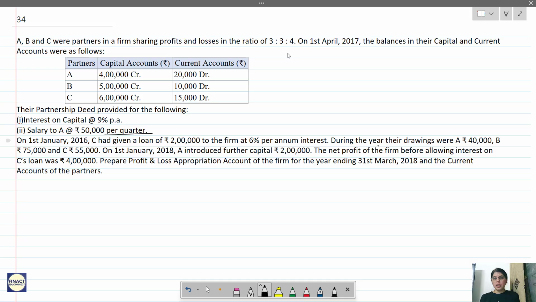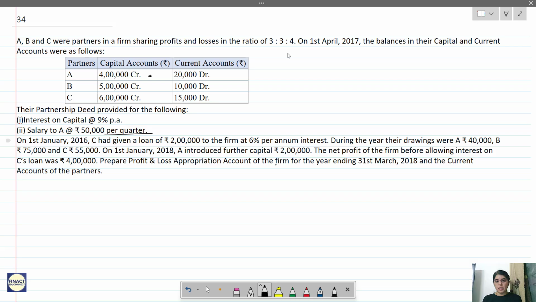During the year, their drawings were A 40,000, B 75,000 and C 55,000. On 1st Jan 2018, A introduced a further capital of 2 lakhs. So there is a further introduction by A. I'll just note it down. The net profit of the firm before allowing interest on C's loan was 4 lakhs. So they didn't allow the interest on C's loan. We have to give him interest on the loan. Before that, the profit is 4 lakhs.